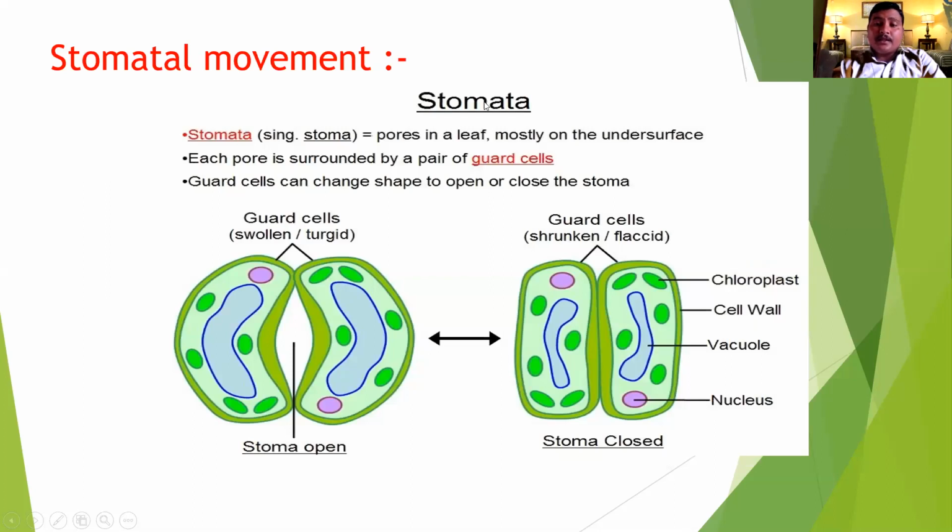Transpiration depends on the movement of stomata, opening or closing of stomata. Here is the stomatal complex diagram. The stomatal complex contains the stomatal pore, guard cells and subsidiary cells. The guard cells are of two types, dumbbell shape and kidney shape. Kidney shape in dicotyledonous plants and dumbbell shape in monocotyledonous plants. Here the stomata are open because the turgidity is more in the cell, and here the turgidity is less, so the stomata are closed. Flaccid cell means the water is removed from the guard cell.